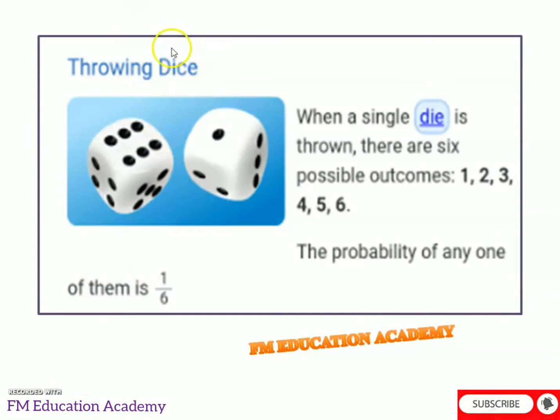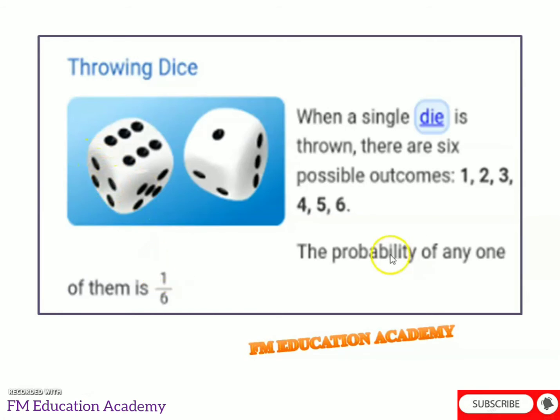Now let us suppose when we throw a die, we have 6 faces on a die, as you can see in this figure: 1, 2, 3, 4, 5, 6. As we have 6 faces, when I throw a die only one time, I may get only one number.